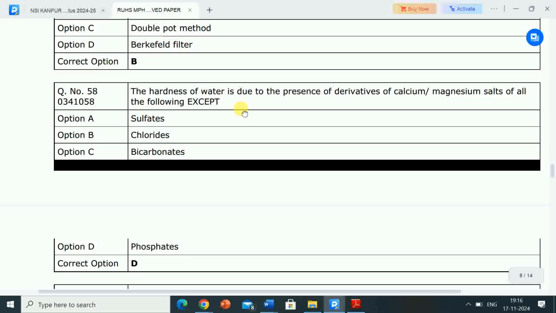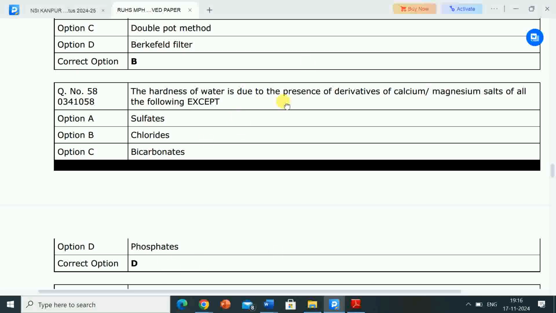Next question: the hardness of water is due to the presence of derivatives of calcium or magnesium salt of all the following except? Options are sulfates, chlorides, bicarbonate, phosphates. Correct answer is option D, phosphates.